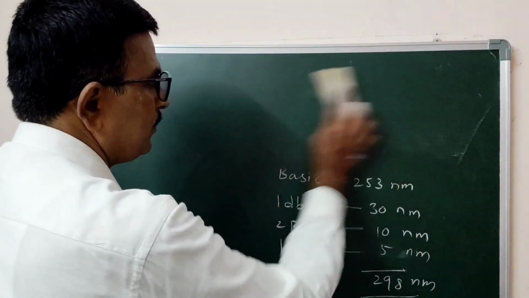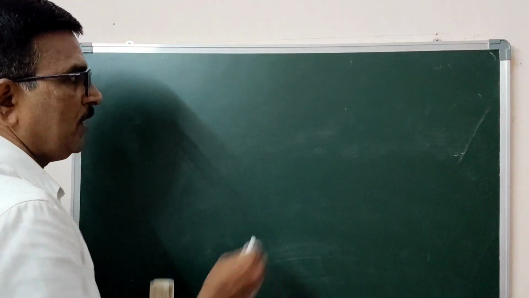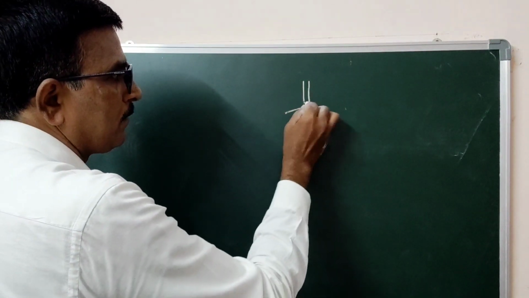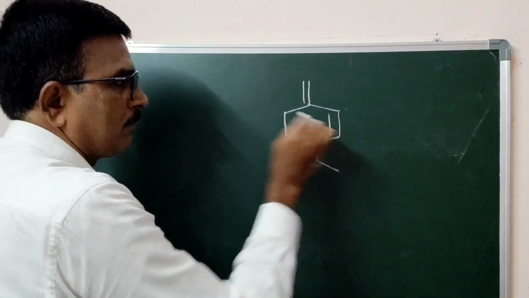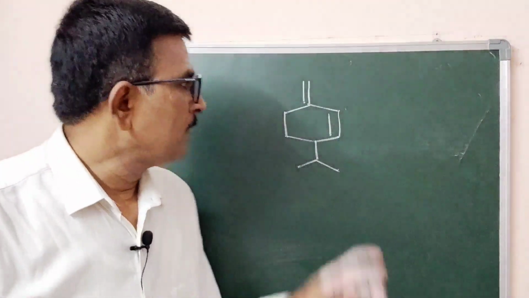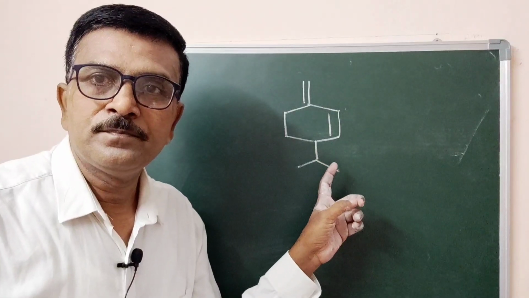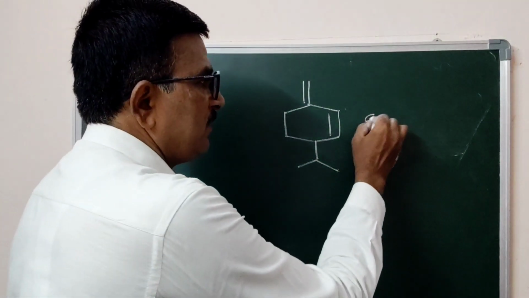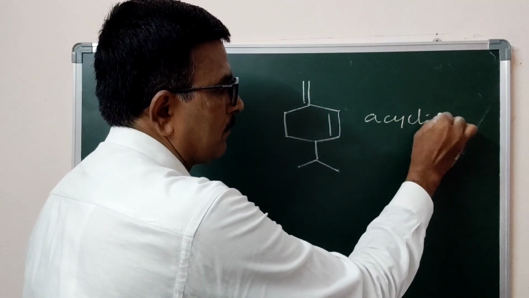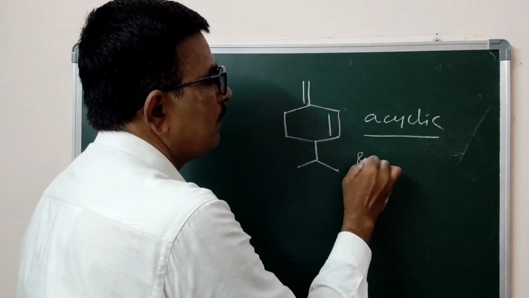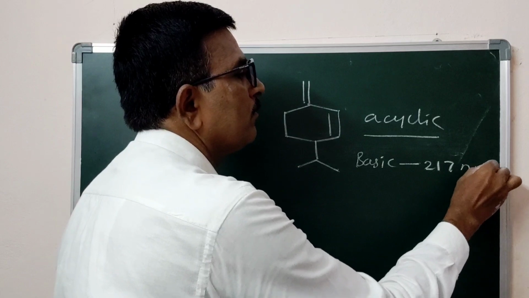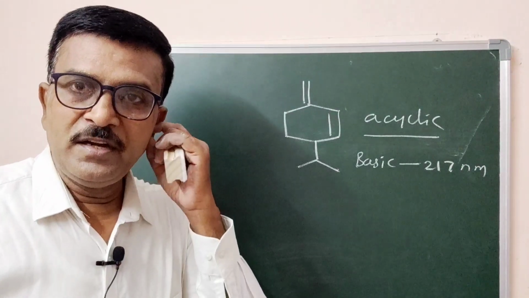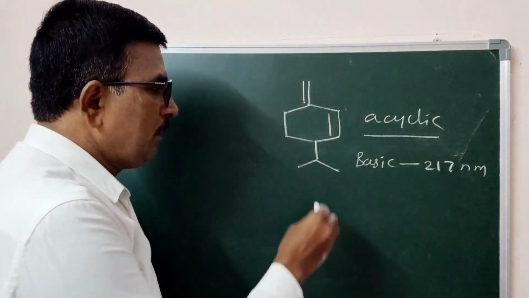For example, you can take another example. Now this is the system, an acyclic system. So the basic value is 217 nanometer.